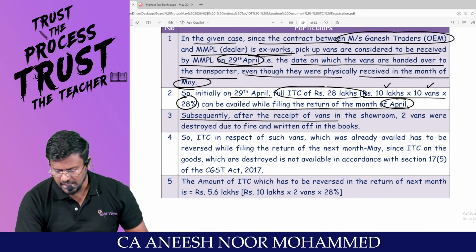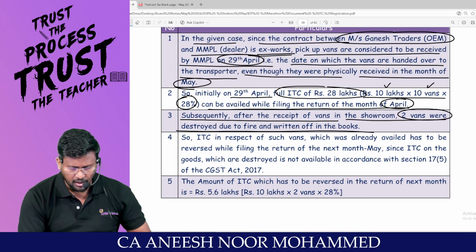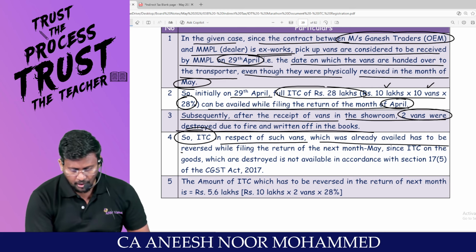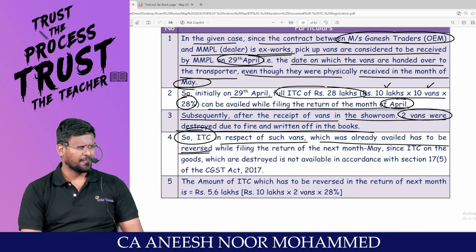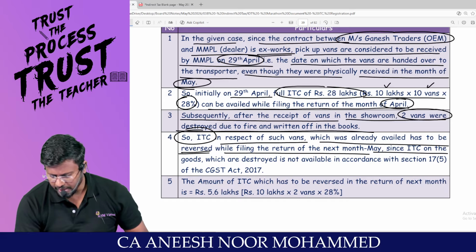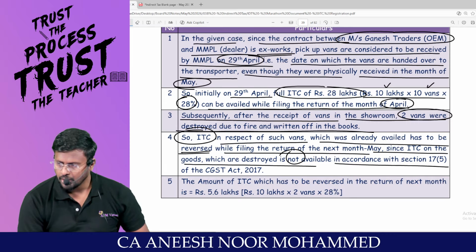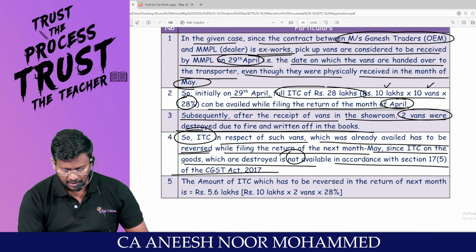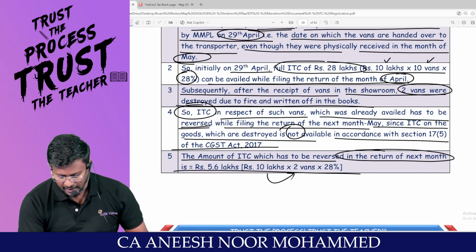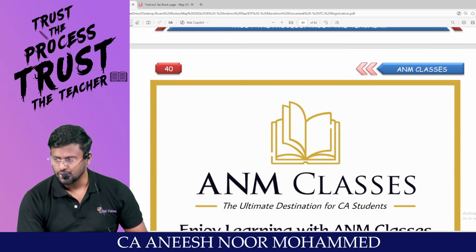Subsequently, after the receipt of vans in the showroom, 2 vans were destroyed due to fire and written off in the books. So ITC in respect of such vans which was already availed has to be reversed. 2 vans have been destroyed and written off, so reverse while filing the return of the next month, May, since ITC on the goods which are destroyed is not available in accordance with section 17(5) of the CGST Act. So the amount of ITC which has to be reversed in the next month is 10 lakh for 2 vans at the rate of 28%. Total 5.6 lakhs should be reversed.